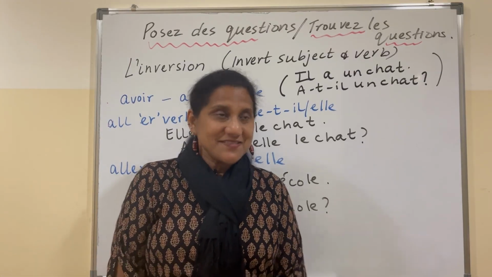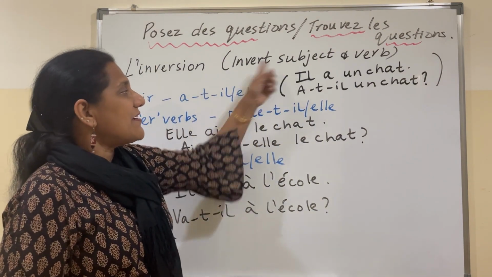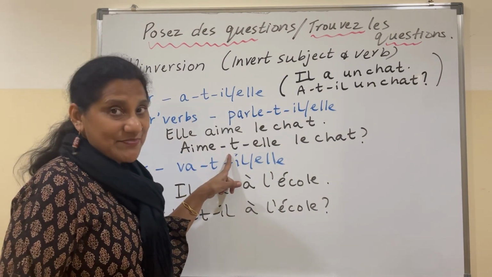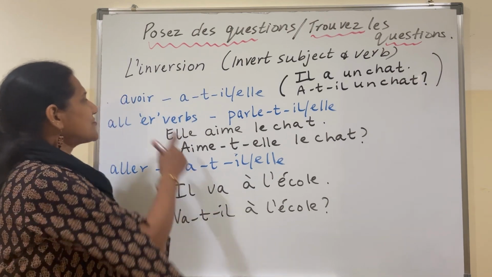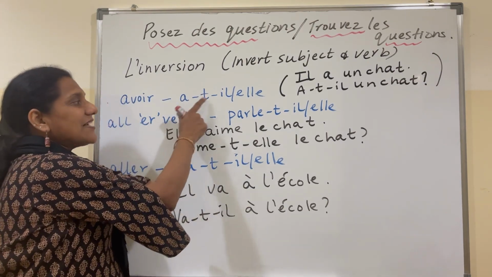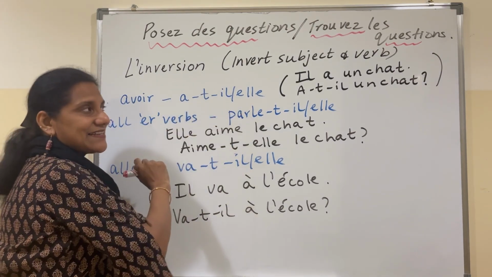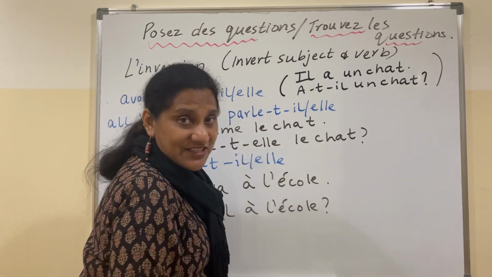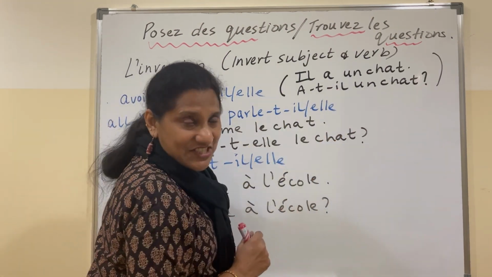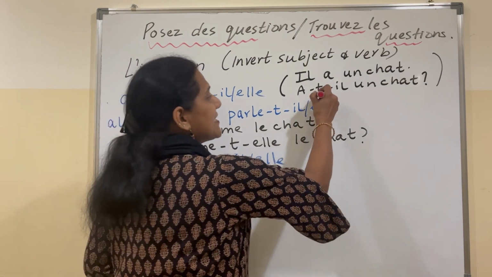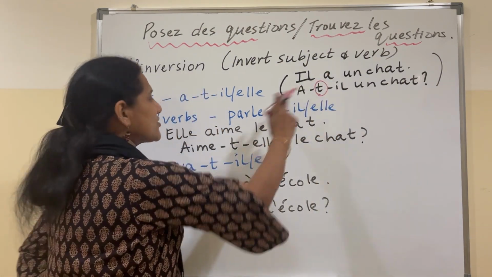Let's see the verbs for inversion where we have to use a T because of clash of vowels. The first one is avoir: a-t-il or a-t-elle. Il a un chat, a-t-il un chat? Here we need to put the T because of clash of vowels.